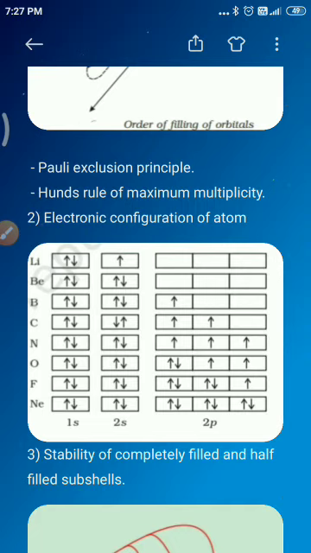The elements after uranium are all short lived and all of them are produced artificially. Uranium onwards are produced artificially. So the electronic configuration of the known elements, for example, as determined by the spectrophotometric method in the earlier classes.